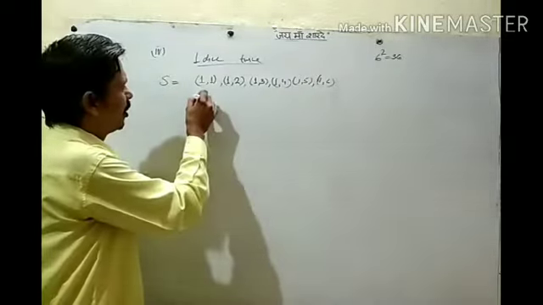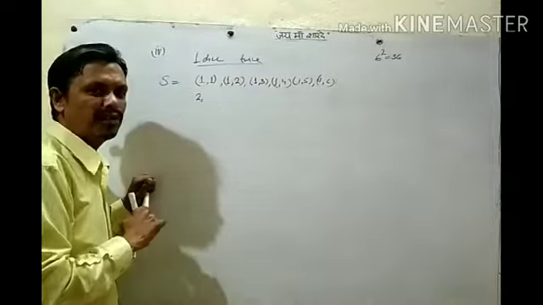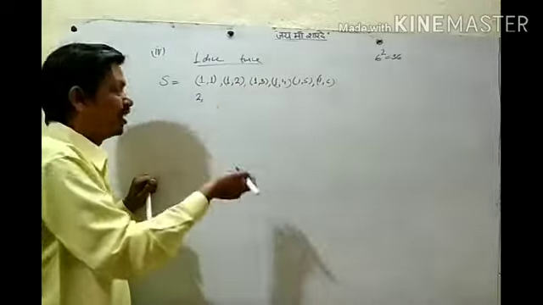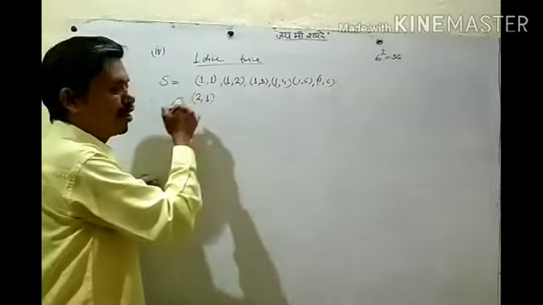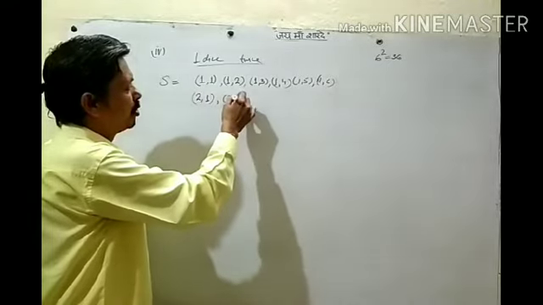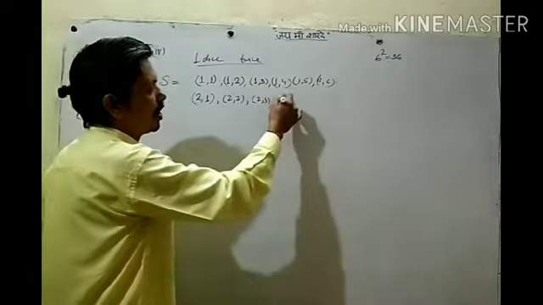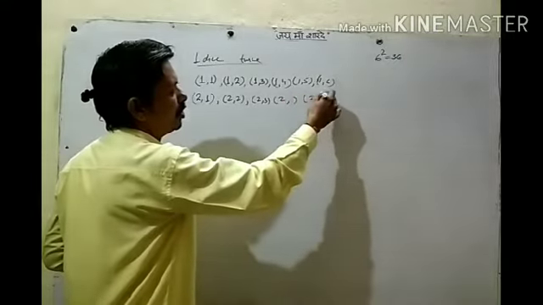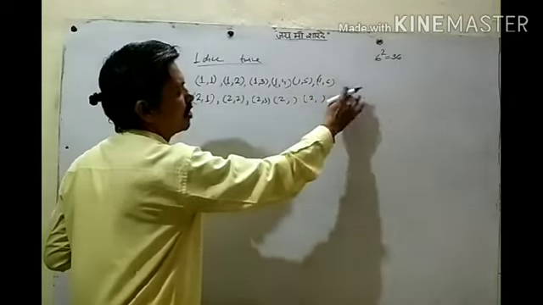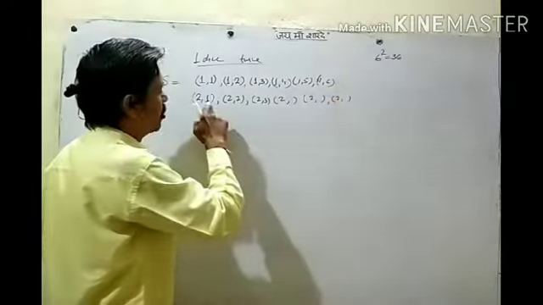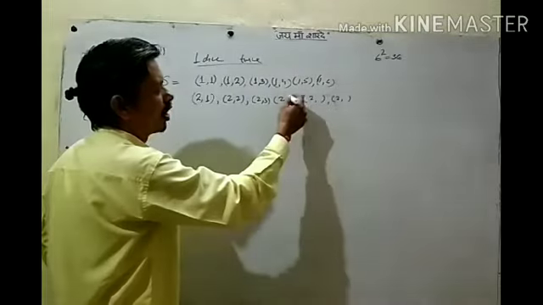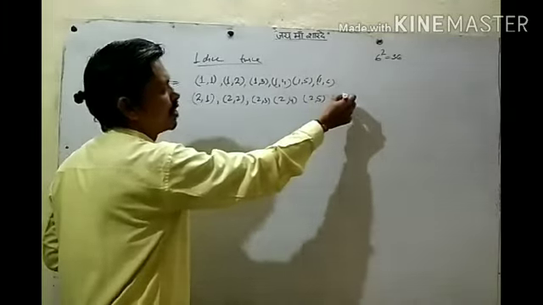Now in the same way, suppose on the first die we got 2. Then the second die can show 1 or 2 again or 3. The first die is fixed at 2. Right? The first die is fixed. Then what can be on the second die? Can be 1, 2, 3, 4, 5, or 6. Like this.